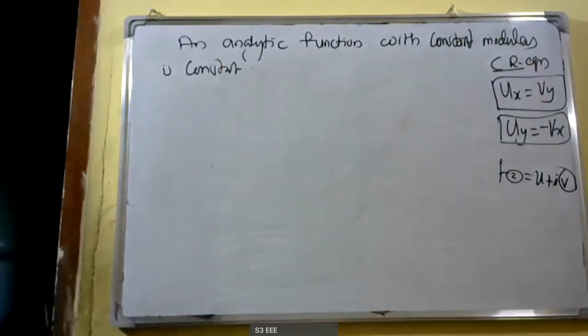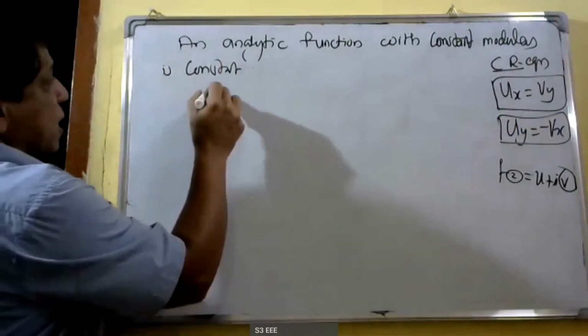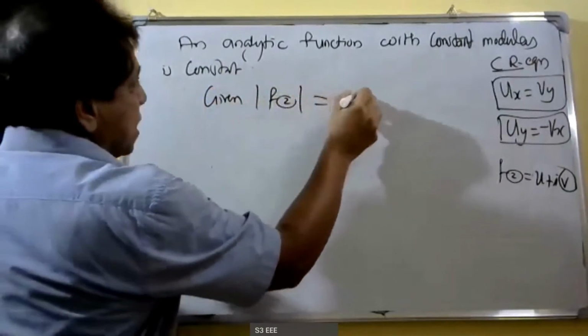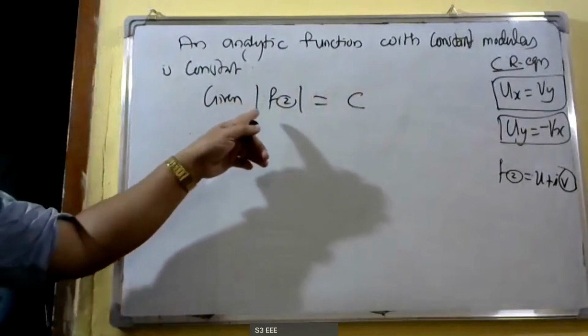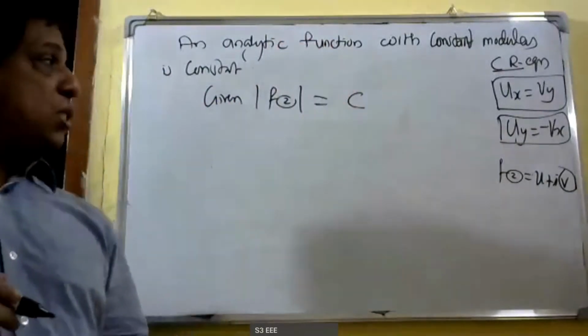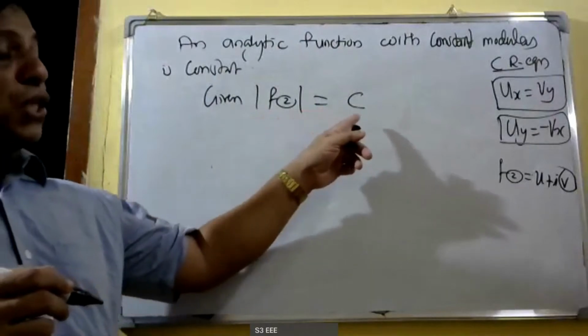Given modulus of f of z is equal to c, our result says that the analytic function will be a constant.